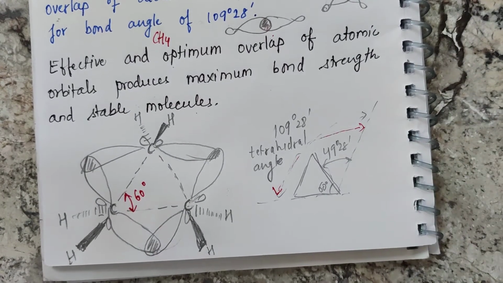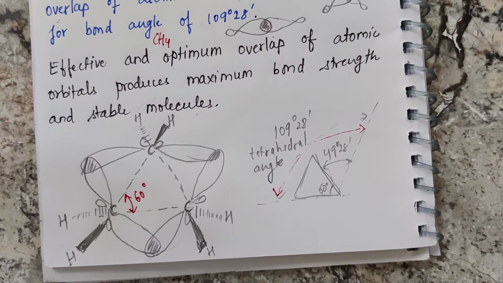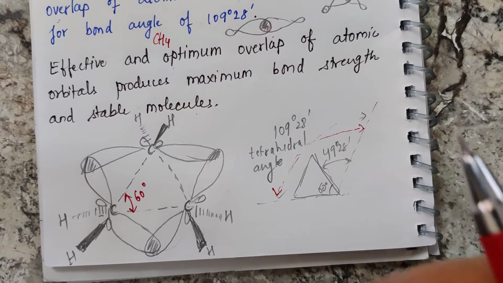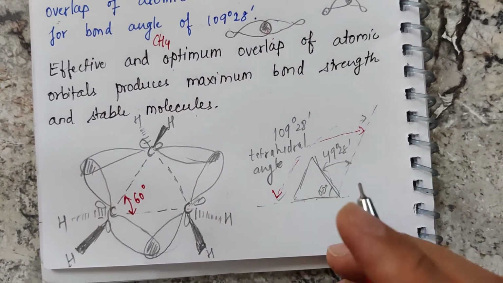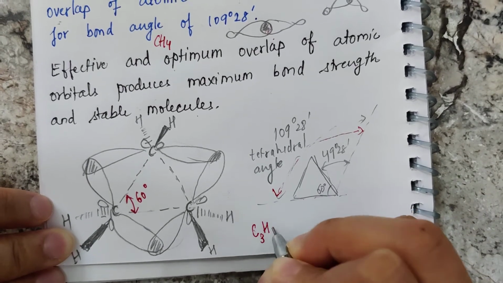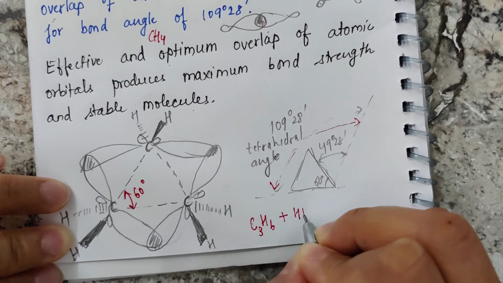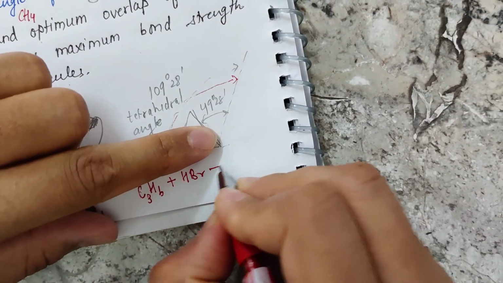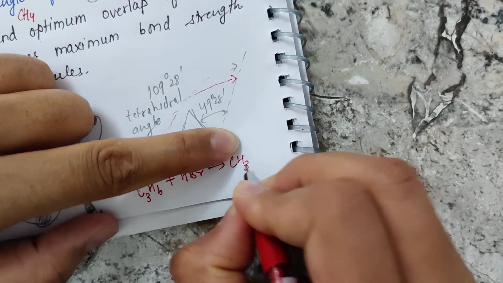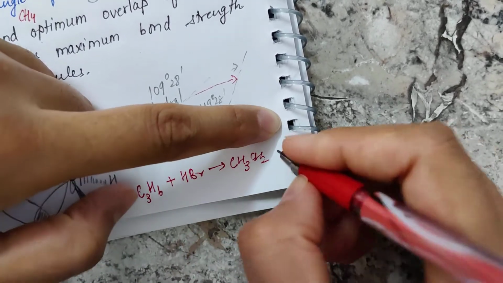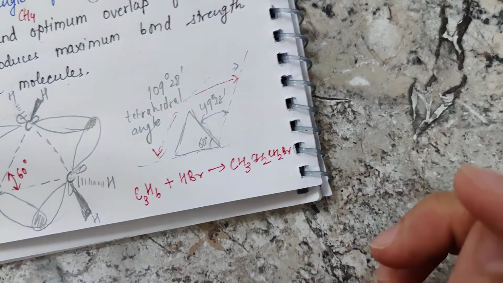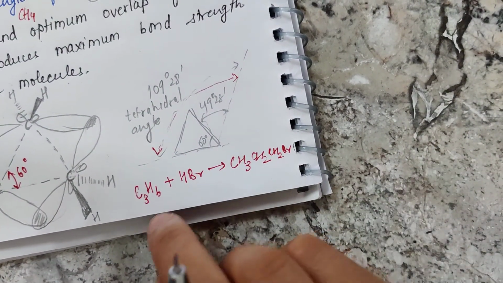So in the case of cyclopropane, you get ring opening reactions at normal temperature. For example, if you react cyclopropane with HBr, you will get a brominated product like CH3CH2CH2Br, and the ring will be open.